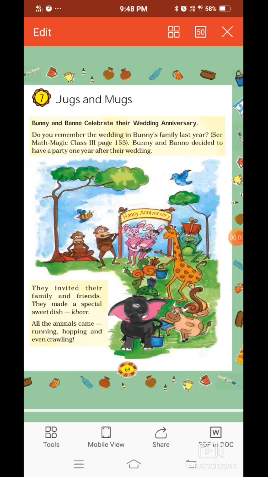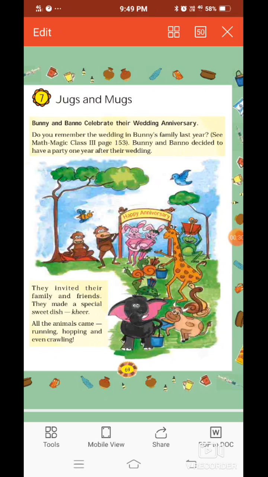Bunny and Bunno celebrate their wedding anniversary. Now we all know that in the last class we have studied that Bunny celebrated their wedding last year. Bunny and Bunno decided to have a party 1 year after their wedding. So they are throwing a party for everybody. They invited their family and friends.